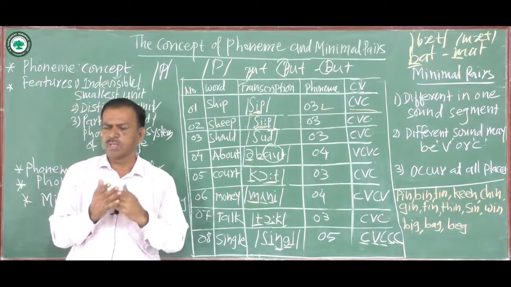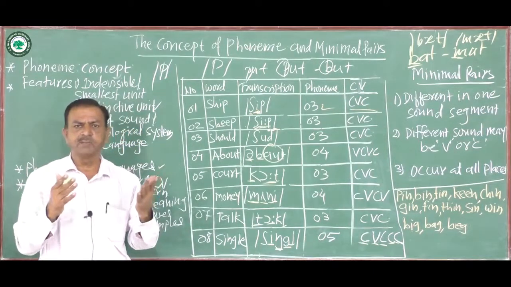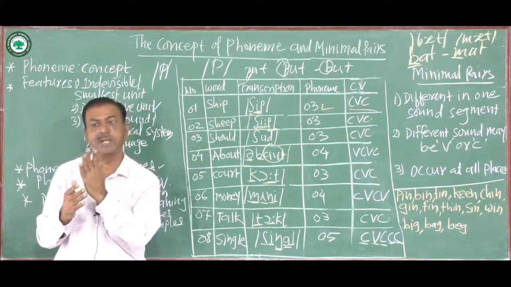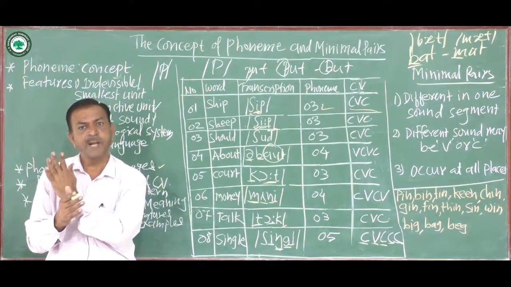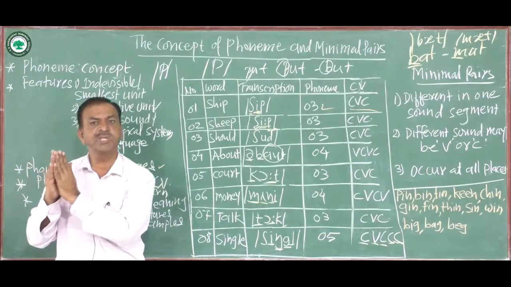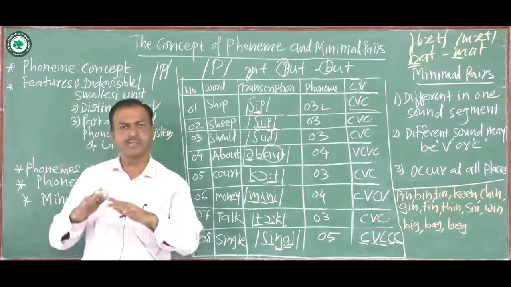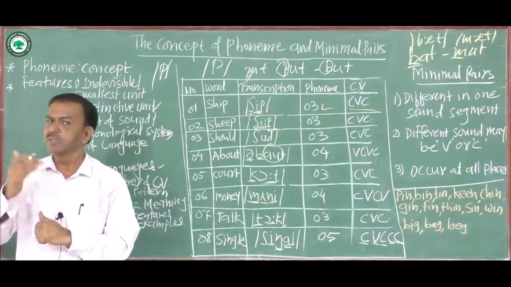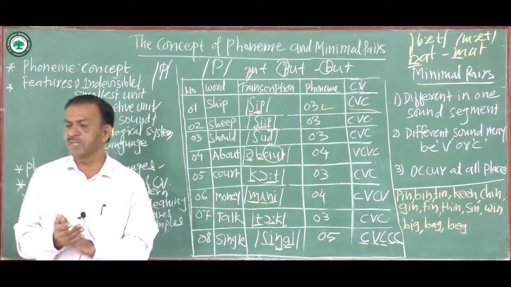So you have a number of examples. For example, bad, bag, ban, bat. The last part, the phoneme, is changed and the meaning is changed. So at the final position, if the phoneme is changed, the meaning changes.